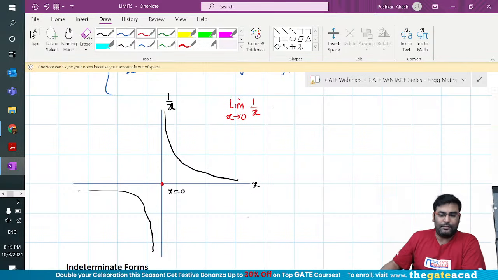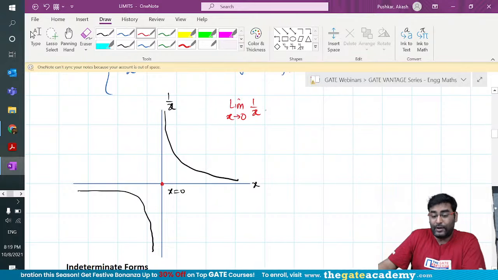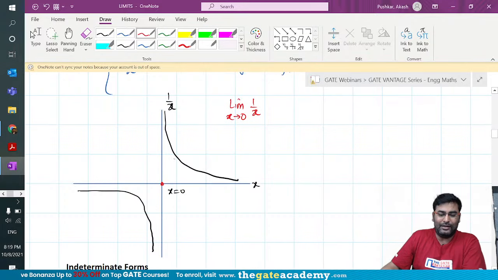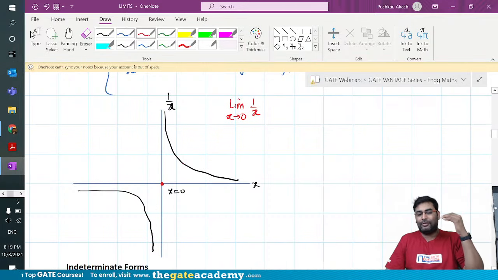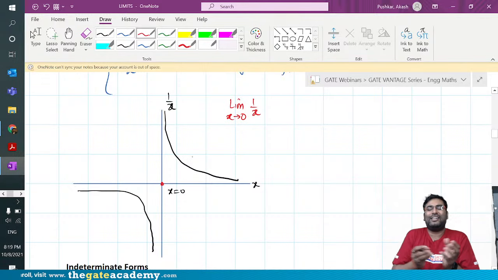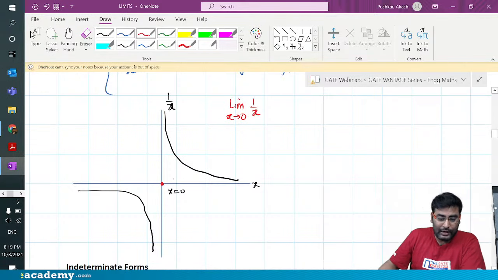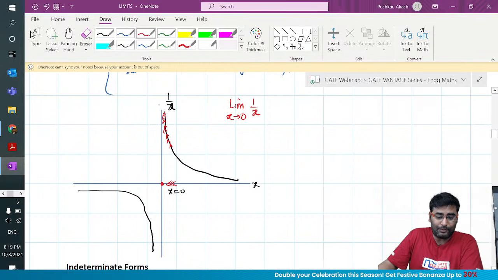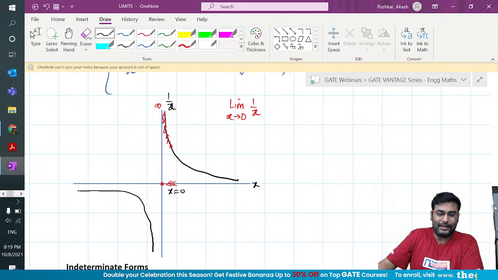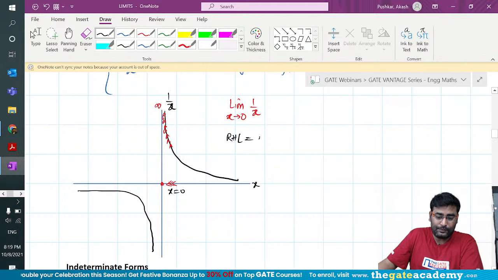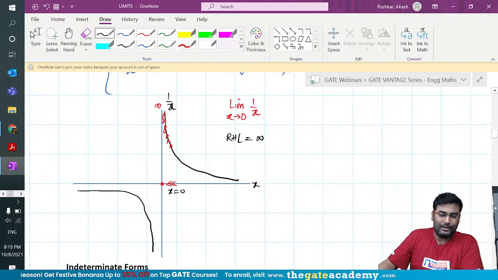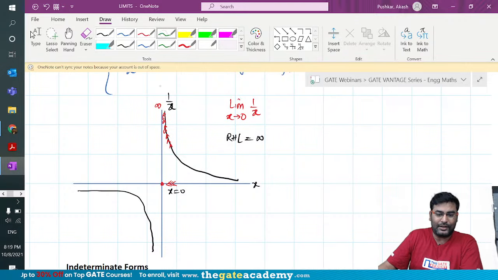Mojesh, guys, come on. Limit x tends to 0 of 1 by x. I think it's pretty simple. The moment you get any limit question and fortunately know the graph, it becomes very easy. I'll approach from the right hand side. You can see that you are approaching plus infinity. So it is very clear that the right hand limit is infinity, guys. Come on.